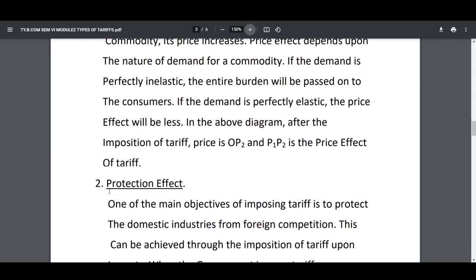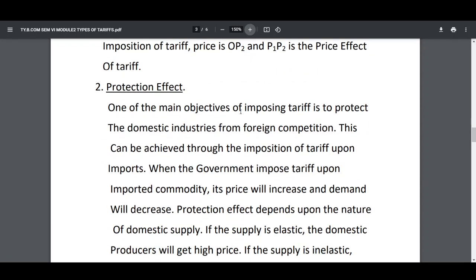Now the second one, protection effect. One of the main objectives of imposing tariff is to protect the domestic industries from foreign competition. This can be achieved through the imposition of tariff upon imports. When the government imposes tariff upon imported commodity, its price will increase and demand will decrease. Protection effect depends upon the nature of domestic supply.